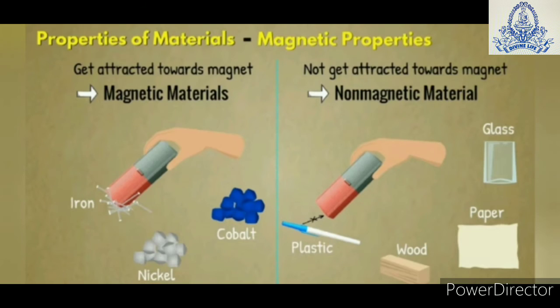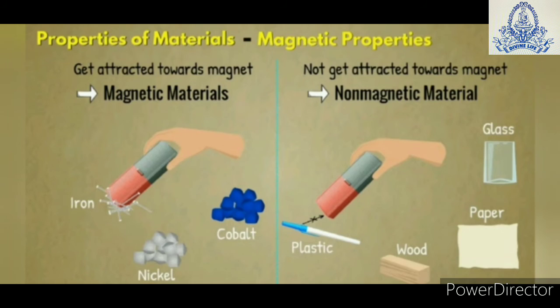Now next classification is based on the magnetic properties of materials. Some materials get attracted toward magnets, like iron, nickel and cobalt. These are called magnetic materials. While plastic, wood, paper and glass are not attracted towards a magnet, so we can say these materials are non-magnetic materials.